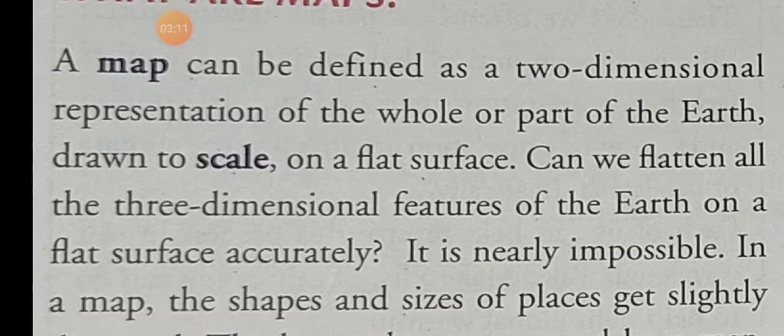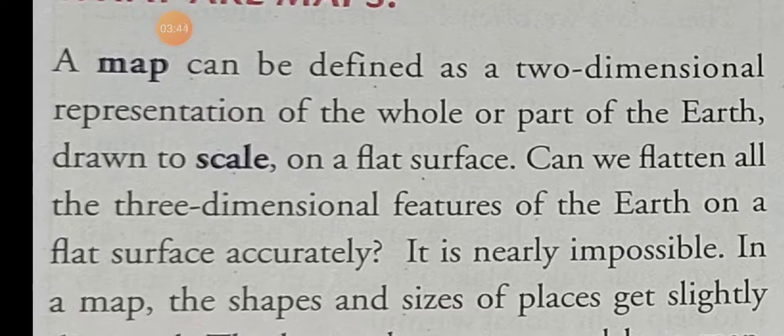Whole means in a map we can see the whole earth, all the continents and all the oceans. Or if we want, we can see a small part of the earth, drawn to scale.